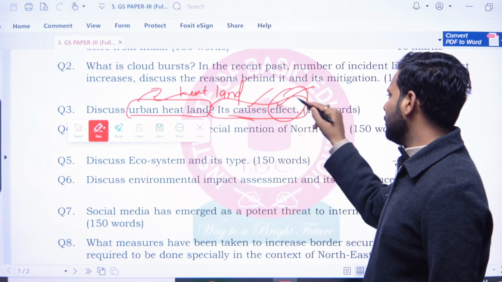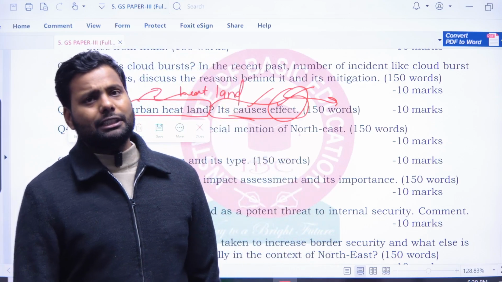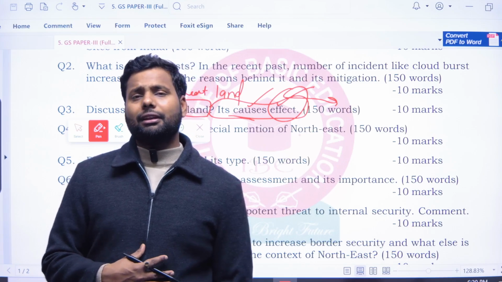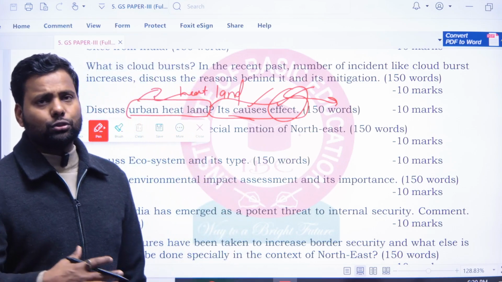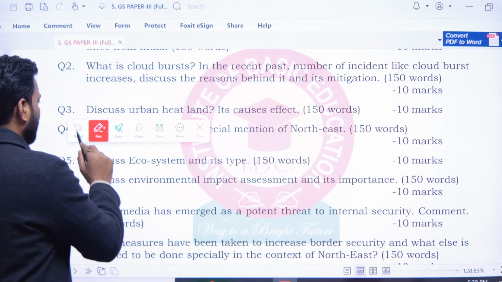And what is the effect of urban heatland? It will affect the marine ecology, it will affect human psychology, it will affect human behavior, and it will also change the food pattern. There are so many effects, so you can mention them here.